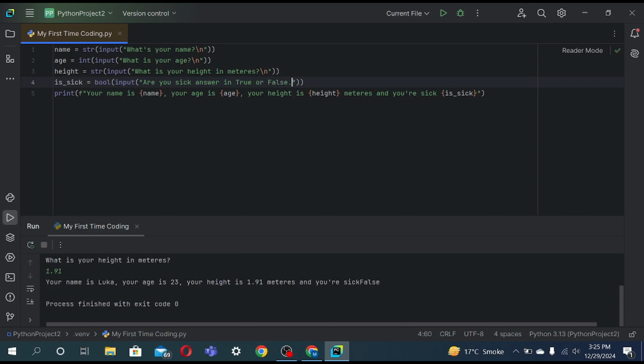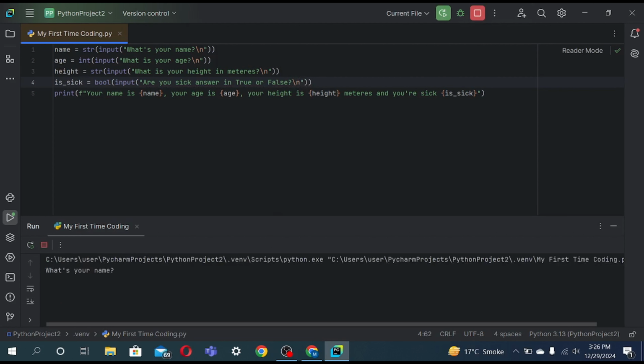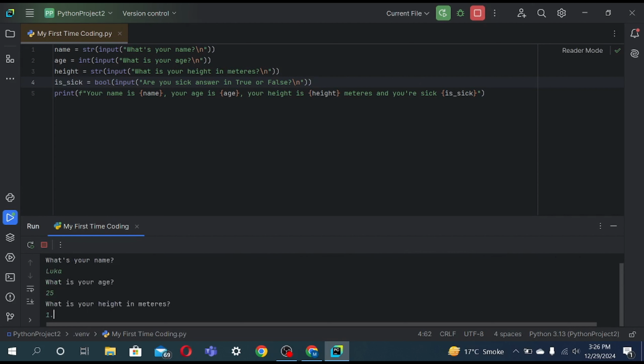Okay. Let's run it. My name is Luca, my age is 25, my height is 1.91 meters. Are you sick? Answer in true or false. Yeah, I am sick, you can say this time. Your name is Luca, your age is 25, your height is 1.9 meters and you're sick, true.